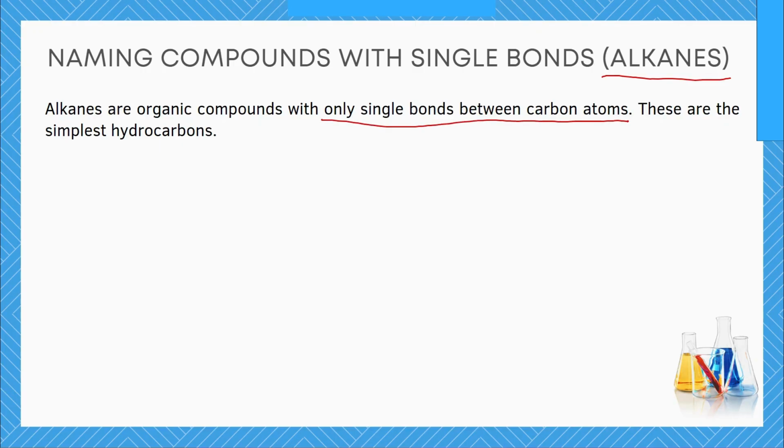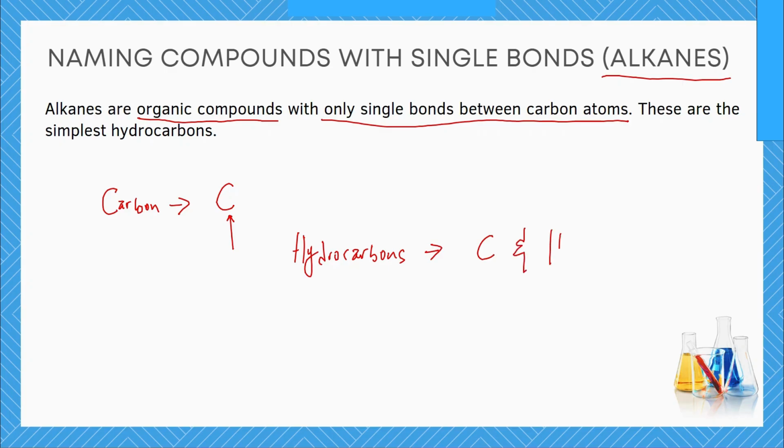Now, in the beginning of this series, we talked about organic compounds as compounds that contain carbon as their foundational structure. Carbon has the symbol, a capital letter C. A particular group of organic compounds known as hydrocarbons are organic compounds made mostly of carbon and hydrogen. Alkanes are a group of organic compounds that contain carbon and hydrogen, and they have only single bonds between carbon atoms. Now, here is an example.